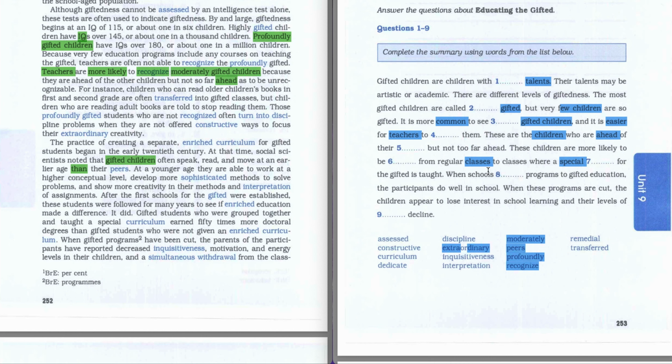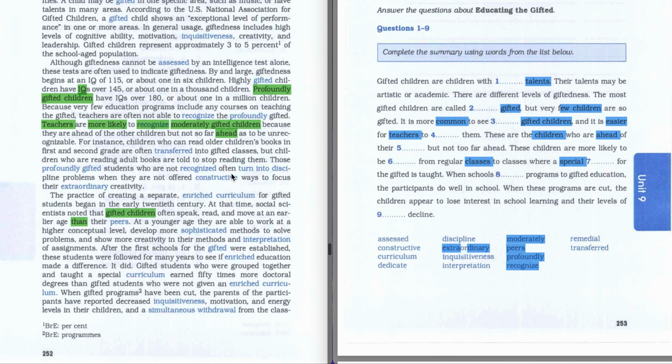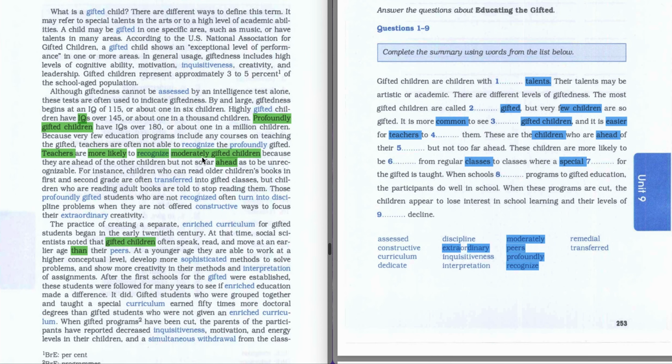So we're going to scan the text and try to find any information about these classes. Let's scan from the beginning and try to find any information about classes.